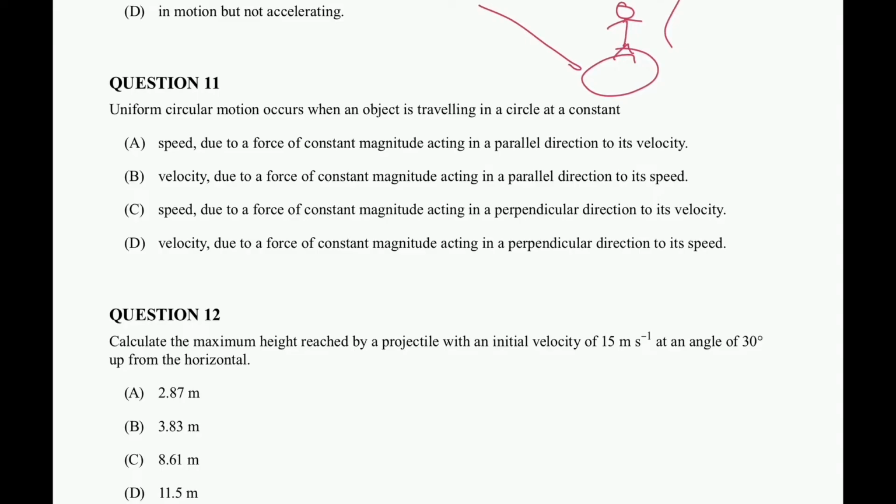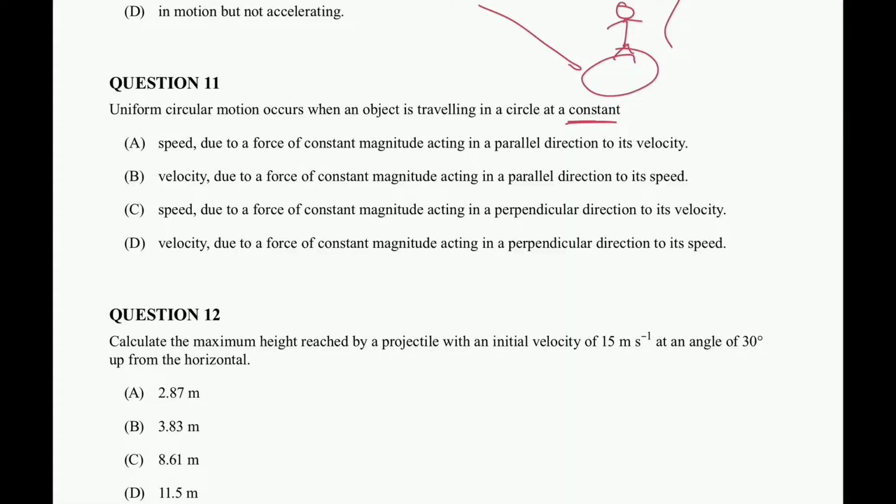All right, question 11. Uniform circular motion occurs when an object is traveling in a circle at a constant what? Important thing to jump off before we read anything else about this question: it's got a leading statement here, constant what? Constant speed, velocity, or speed, velocity. So we need to be able to rule out 50% of our options straight off the bat, a constant speed versus a constant velocity.